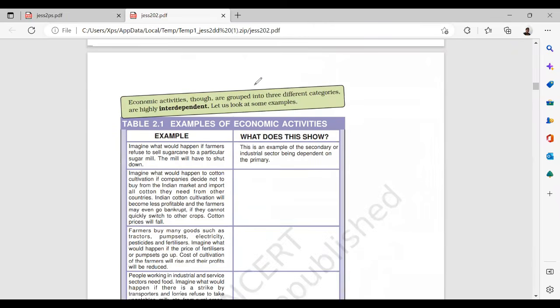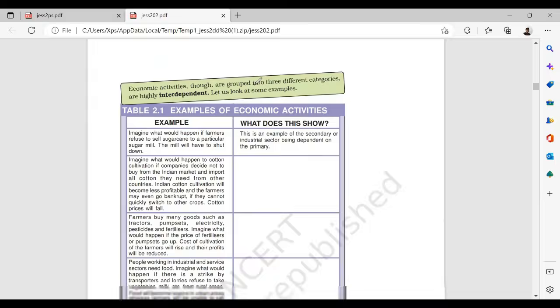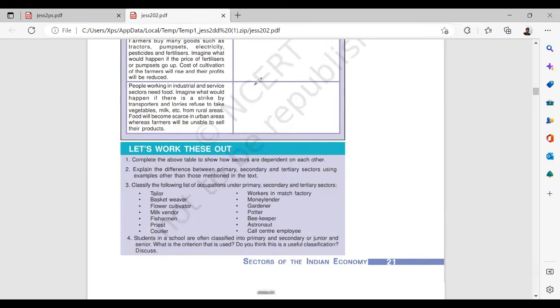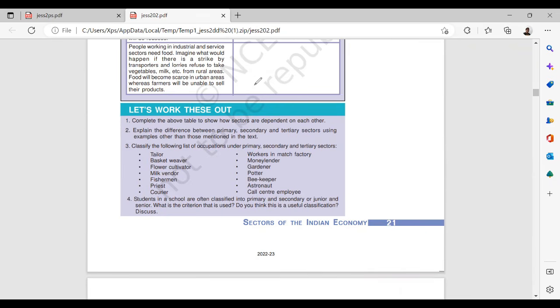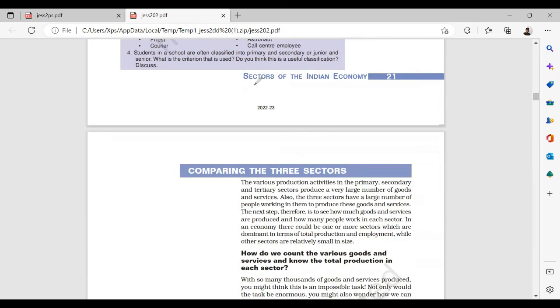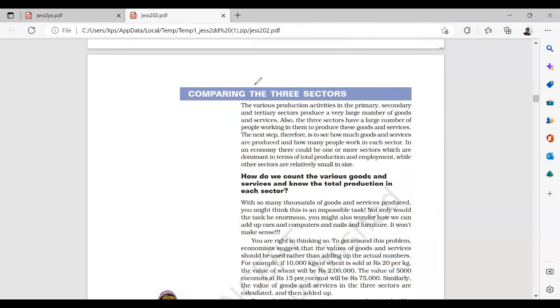Now, check this example on cultivation and so on. This is quite simple. You can easily answer those questions. Which of the following are primary? Basket weaver, flower cultivator, milk vendor, fisherman. And in which sector are astronauts and call centers? The service sector. Such kinds of things you can easily answer.